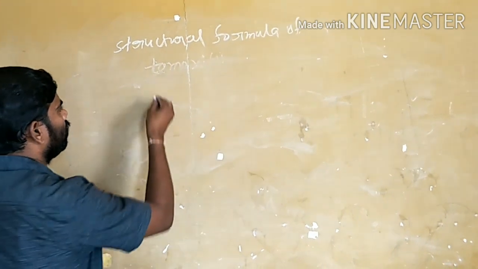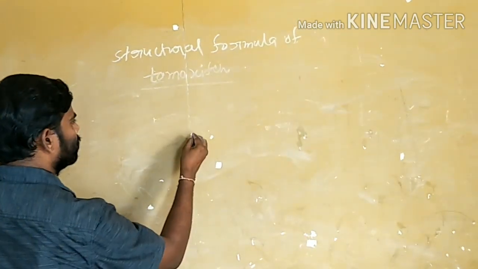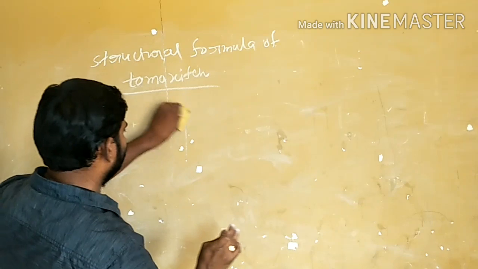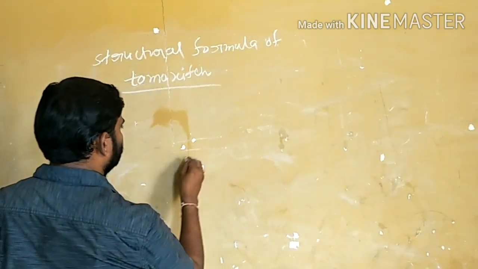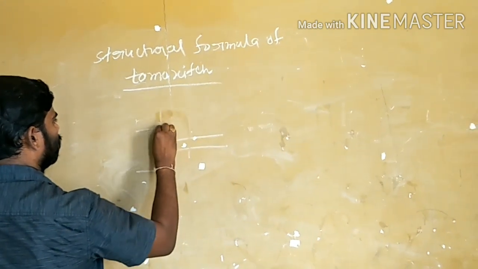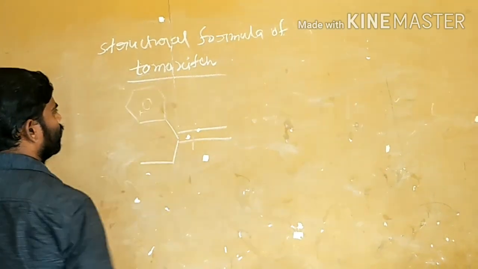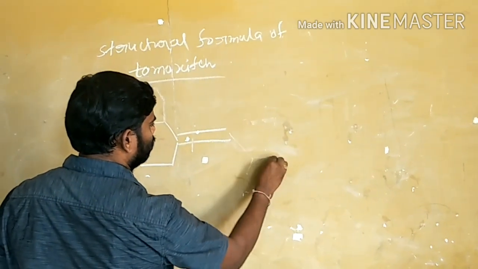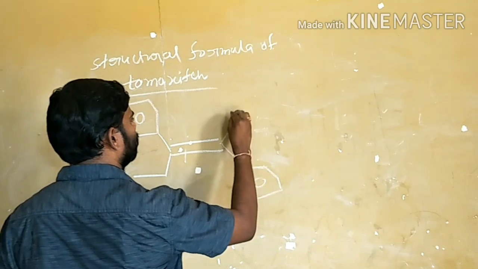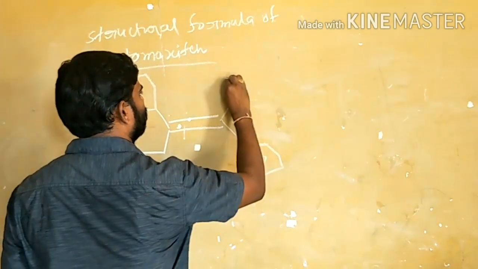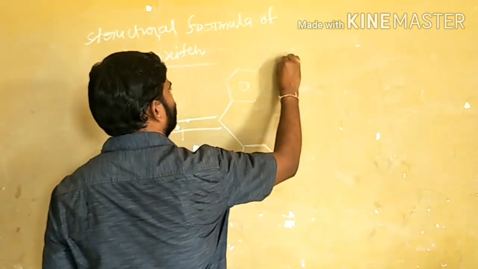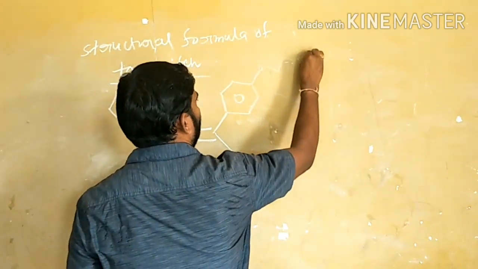The structure of tamoxifen is: ethyl, benzene, another benzene ring, O CH2 of NMe2.